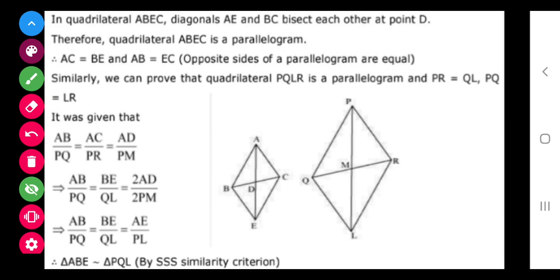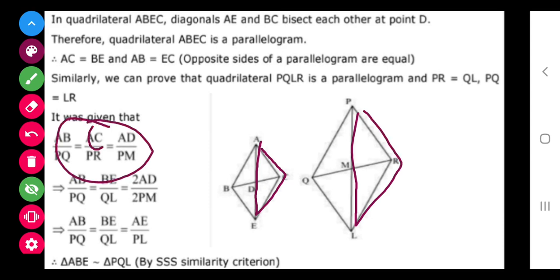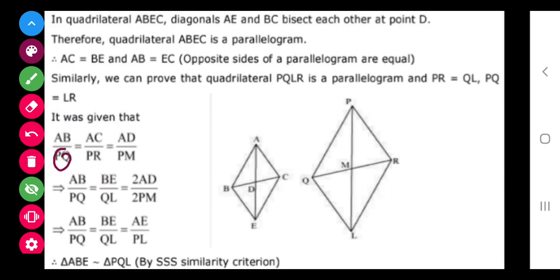Similarly, we can prove this triangle also similar to this triangle, by again writing EC in place of AB, and RL in place of PQ, and this will be the same on doubling it. So by SSS, this angle equals this angle.